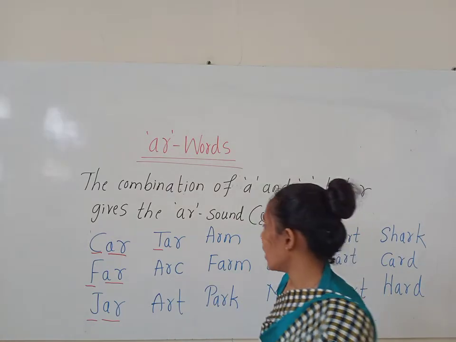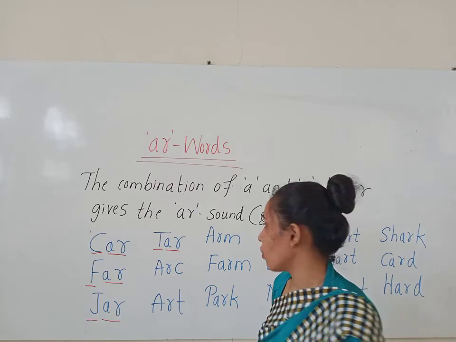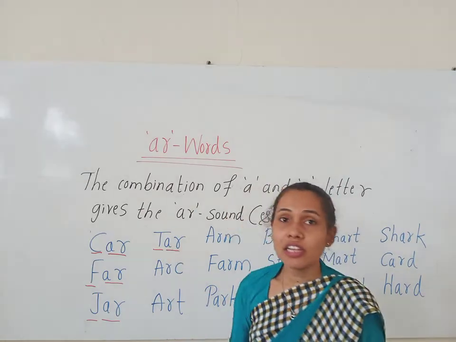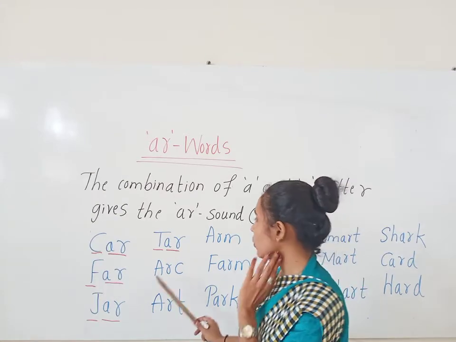Now what is the sound of T? T. And what is the sound of A and R together? It gives the R sound. T R. Tar. Okay. Look at the next word.